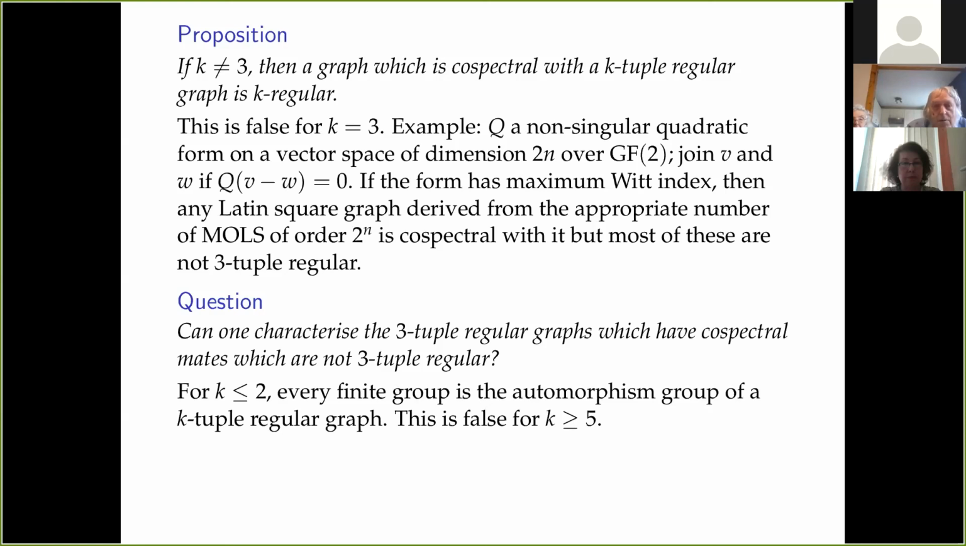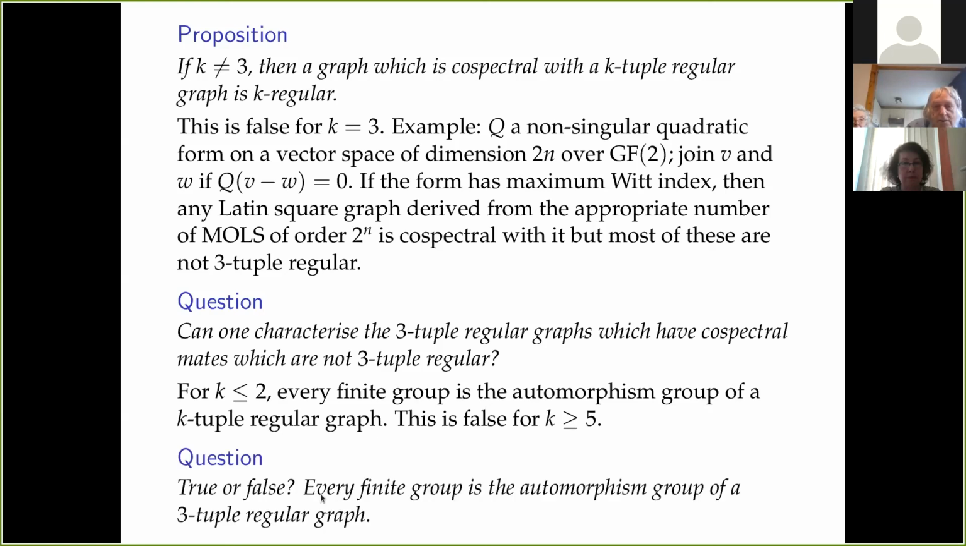We don't know, but what about k equals 3? Is every finite group the automorphism group of a 3-tuple regular graph? In other words, can you build enough 3-tuple regular graphs to represent all finite groups or not? I don't know, but those are the questions.